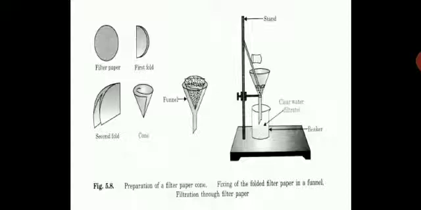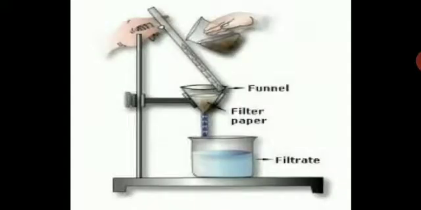So preparation of the filter paper cone you have seen, and fixing of the folded filter paper in the funnel and filtration through filter paper, you have seen in this diagram. Here you'll get a better idea, children. See this diagram. Here you have a filter paper, and see the clear water filtrate you're getting. When you take the muddy water, you see how turbid it is, how dirty it is. And once you pass it through filter paper by this method, see how clear the water you get. So this is a filtration process.